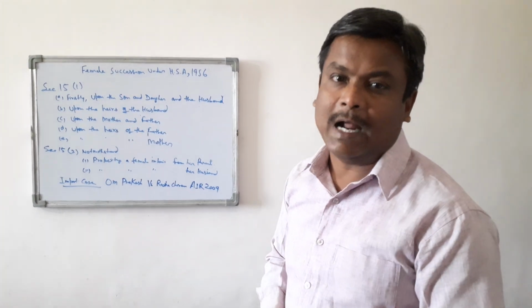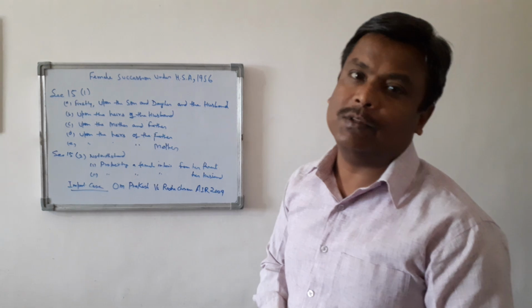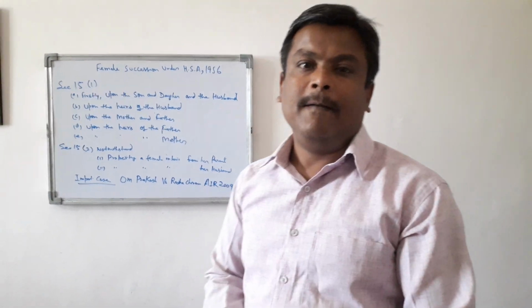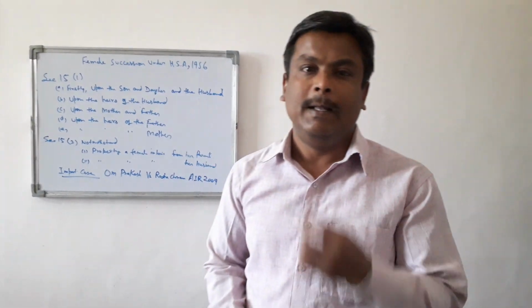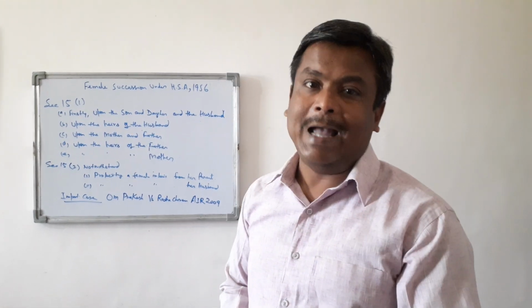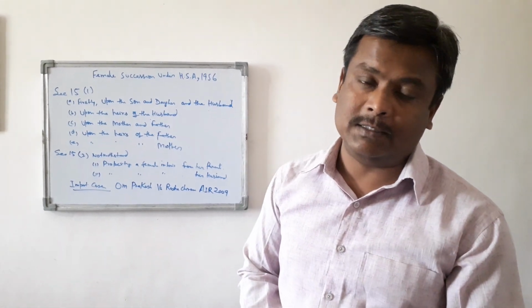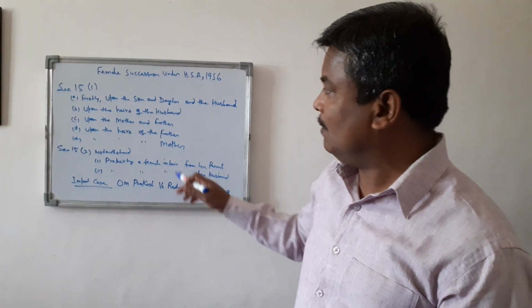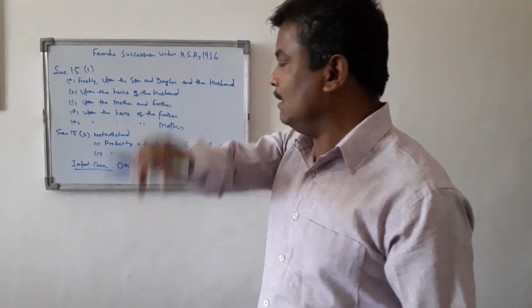Again, we have to see section 8 of the Hindu Succession Act 1956, which talks about list 1, the class 1 heirs. If there is no class 1 heir, then we have to see list 2, the class 2 heirs. If there is no class 2 heir of the deceased available, then we will see the agnatic heirs, thereafter his cognatic heirs. So this is a very comprehensive list under section 8 of the Hindu Succession Act, where we will determine the heirs of the husband.